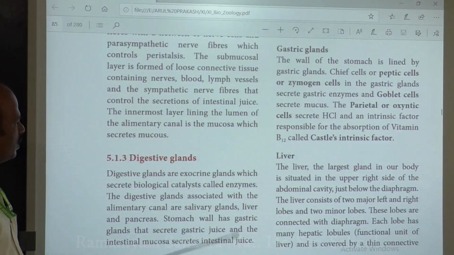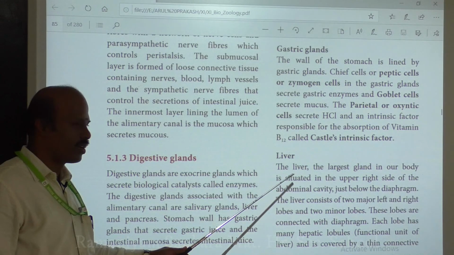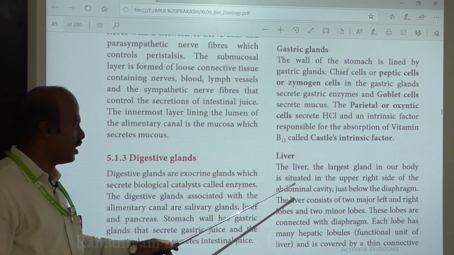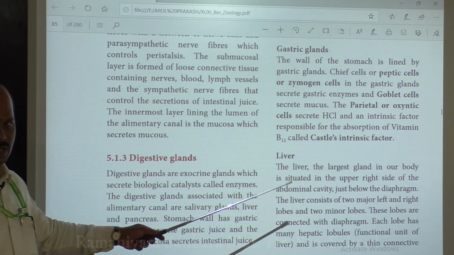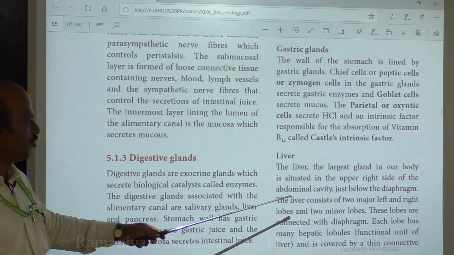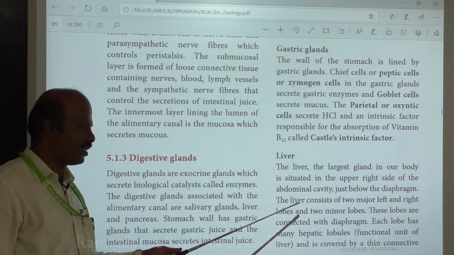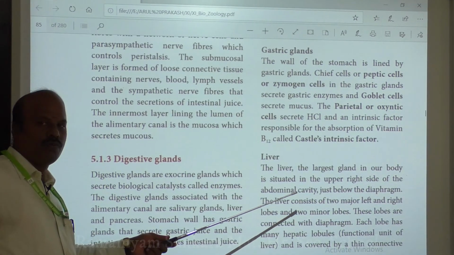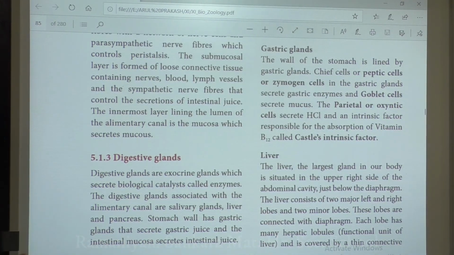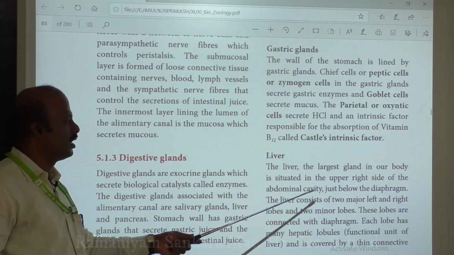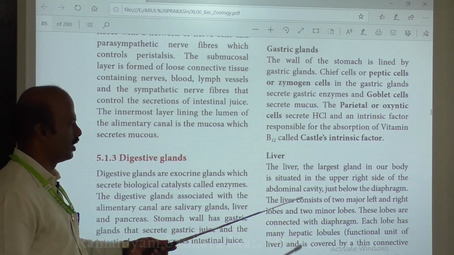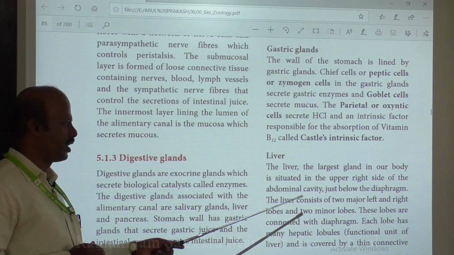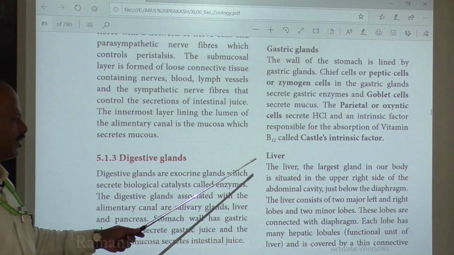Next we will discuss the second important gland, the liver. The liver is the largest gland in our body. It lies in the upper right side of the abdominal cavity, just below your diaphragm. That is the main location of your liver.